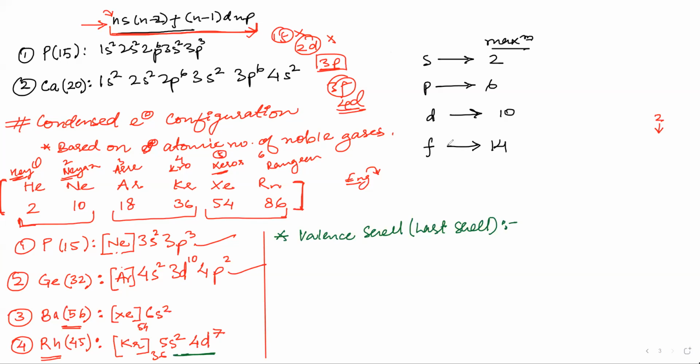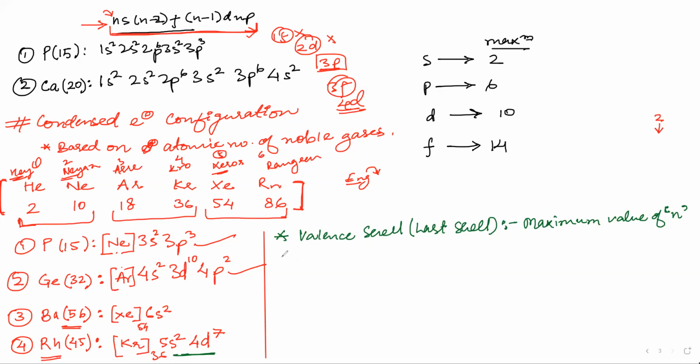Okay, so how will you see the last shell? That means the maximum value of n. Do you remember this? We have discussed this in 11th standard. Maximum value of n, that is the principal quantum number. But I will not go into quantum numbers again here. Quantum numbers is again a very big topic.